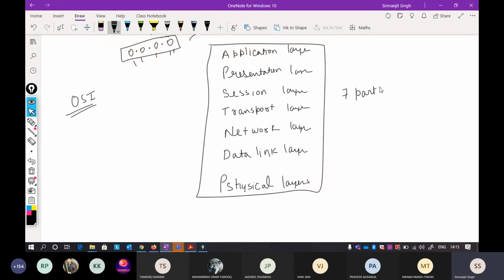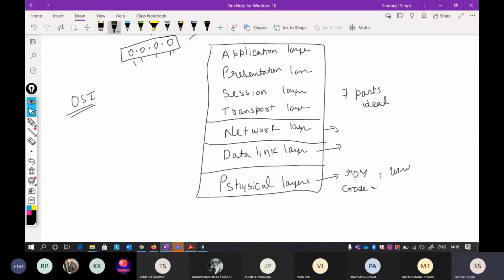Again, this is a very ideal situation. It should be divided into 7 parts, but most probably it will not be. I'll tell you what actually happens there. But if you're seeing, the physical layer will take care of the physical devices like the routers, the gateways, the switches, the hubs, the physical wires. Everything will come into this physical layer. The data link layer will take care of which path to follow, what to do. There are many devices. The network layer will also handle how to route from one path to another.